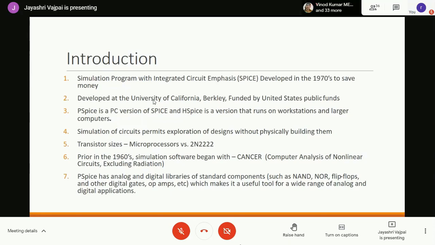are familiar with C, C++ or Java can move on to design their own elements also. So you can expand the current library of the components and elements. You can define your own elements and then define the parameters which you are interested in, and append them to the system. So that kind of flexibility and adaptability it has. Now, PSpice is the PC version of Spice software. It is a standalone version, as I've already told you. It is freely downloadable.